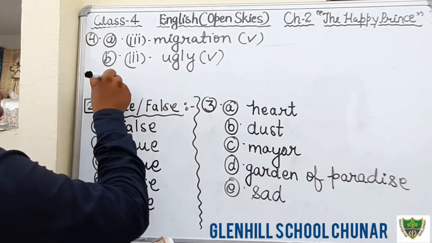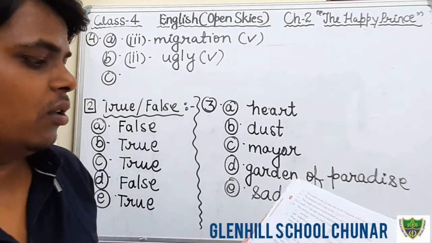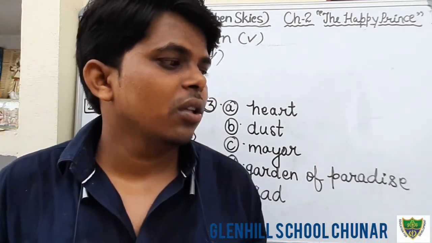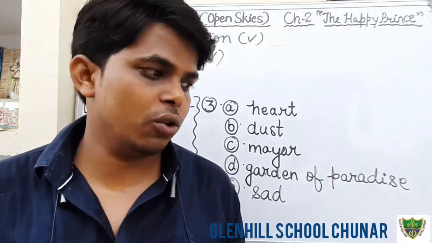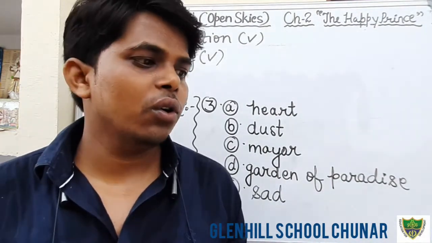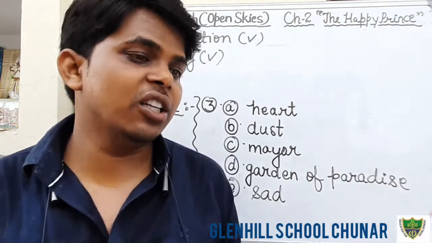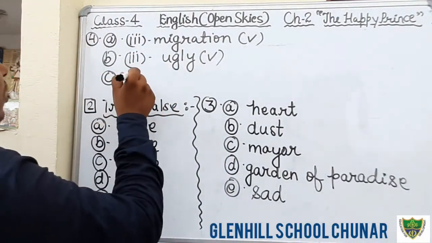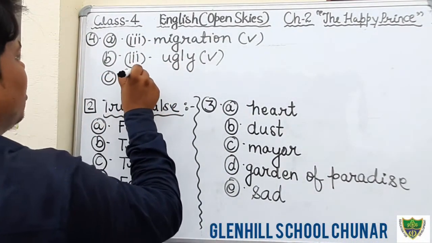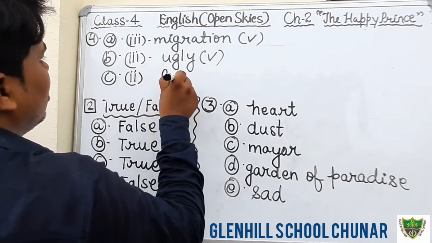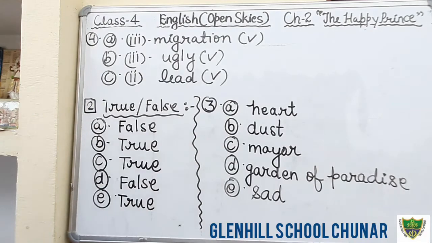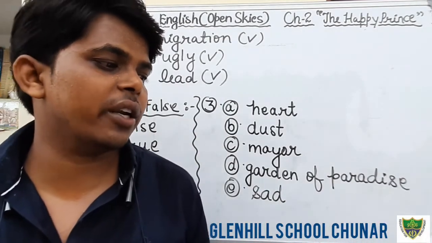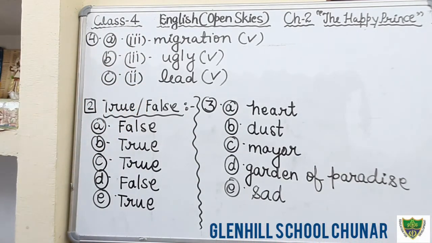Okay, question number C. Just see here. The inside of the statue of the happy prince had jewels. No. Gold. No. Stones. No. Lead. It was made of precious lead. Second option is the correct. That is lead. Okay, students. This is the correct option. Option number second, lead, is the correct option in the question number C.